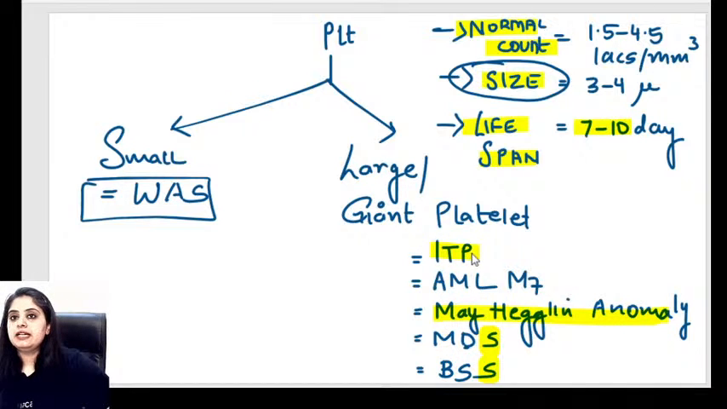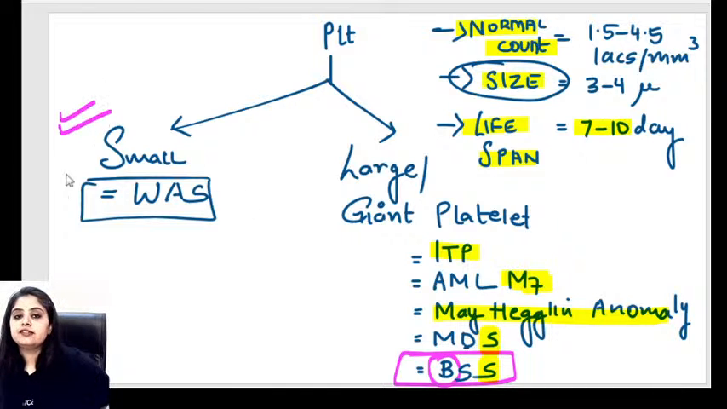ITP is anyway a platelet disorder. AML M7 is anyway a platelet disorder. So these are all the conditions, out of which if I have to pick one question, the one they always ask is Bernard-Soulier syndrome. Always remember, Bernard-Soulier syndrome shows you a big platelet. That is how you learn it, and it is an all-time favorite question. I think you guys already know this, so I don't have to repeat.